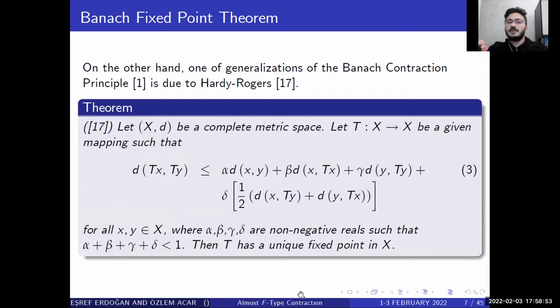On the other hand, one generalization of the Banach contraction principle is Erdogan's theorem. Let X be a complete metric space. Let T: X to X be a given mapping such that (condition 3) is satisfied. Then T has a unique fixed point in X.